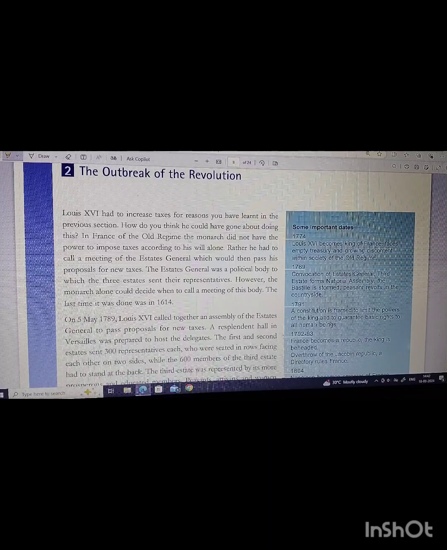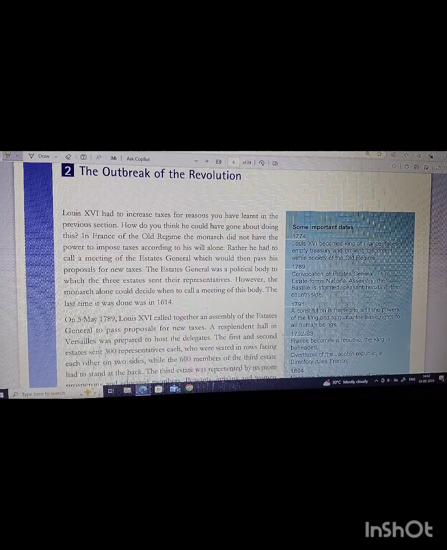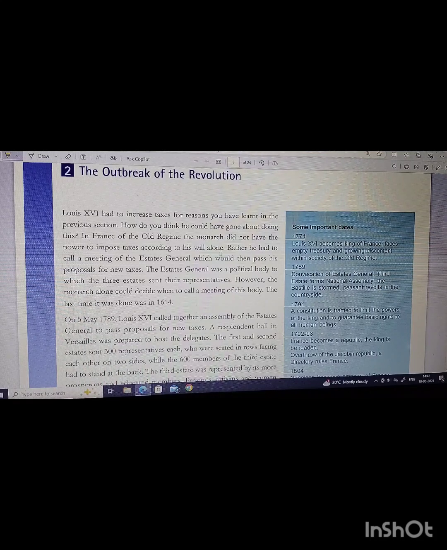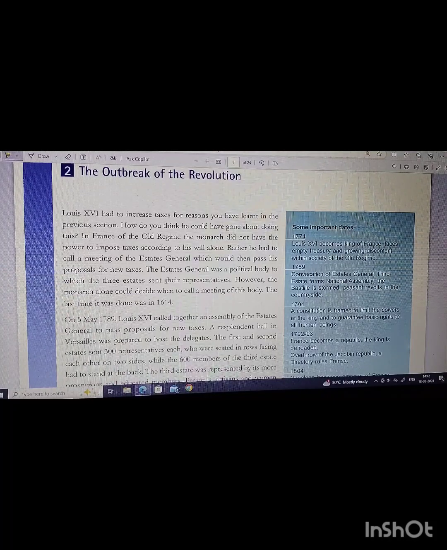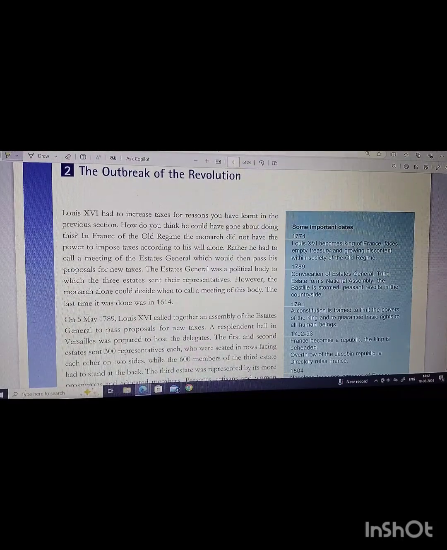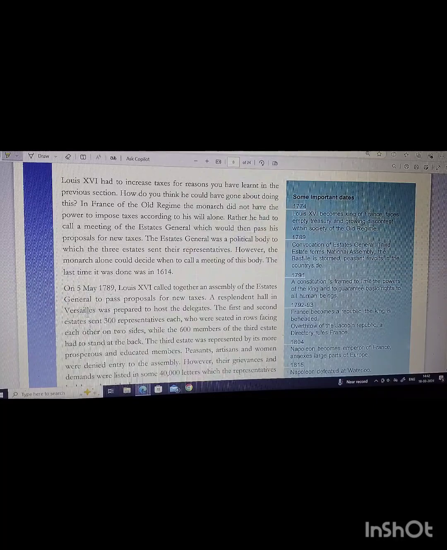In France of the old regime, the monarch did not have the power to impose taxes according to his will alone. Rather, he had to call a meeting of the Estates General, which could then pass his proposals for new taxes. The Estates General was a political body to which the three estates sent their representatives. However, the monarch alone could decide when to call a meeting of this body. The last time it was done was in 1614.